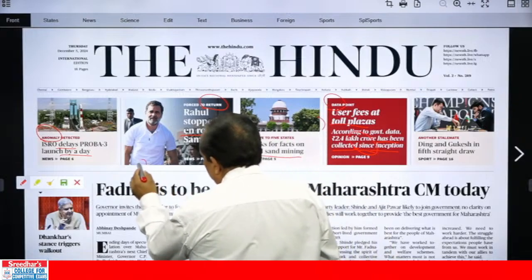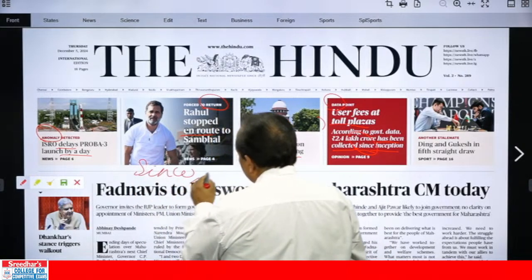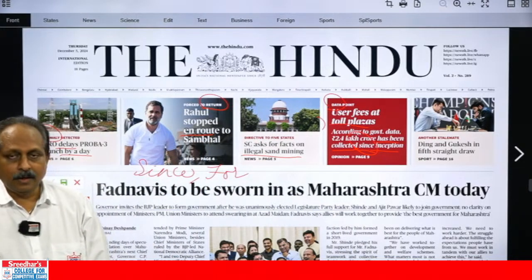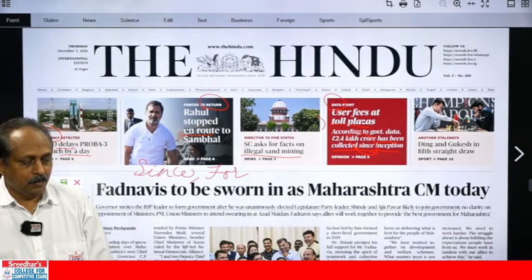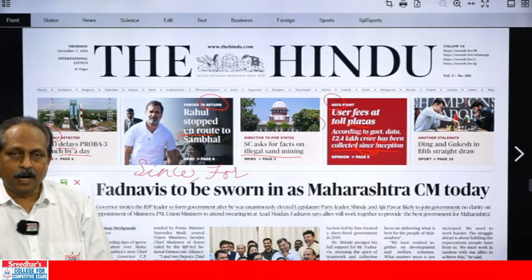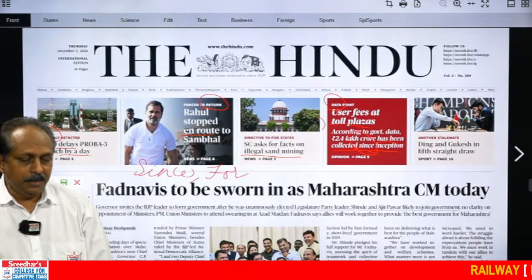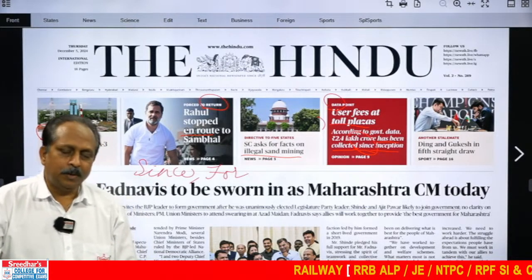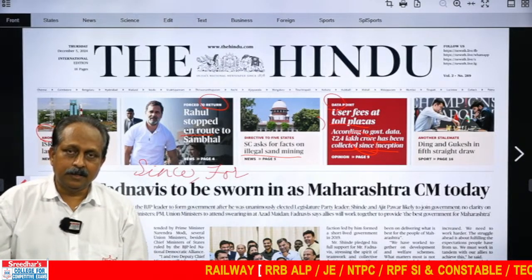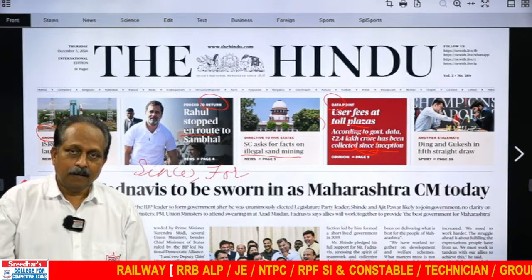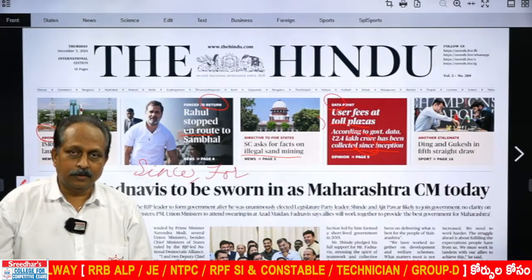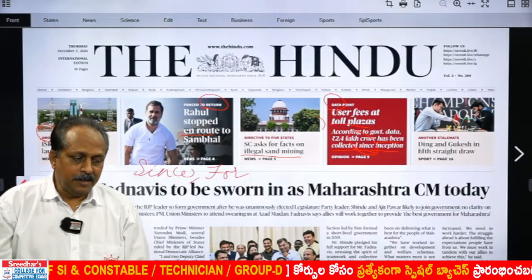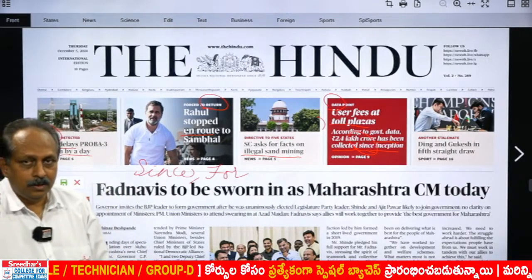Since. We have 2 prepositions. One since, the other one for. They can be prepositions, they can be conjunctions. And here prepositions. What is the difference? When we talk about specific time, we have to use since. When we talk about the time period, we have to use for. A common error I see in the newspapers also, advertisements, they say, we have been in this business for since 10 years. Wrong. We have been in this business for 10 years. What is the reason? 10 years is a time period. Then we cannot use the word since.